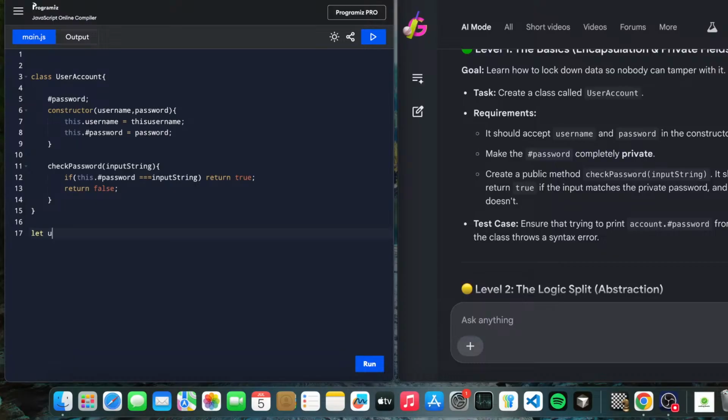Let u1 equal a new UserAccount. Here you have to remember to use the new keyword when you call the class. What should we pass? Username.